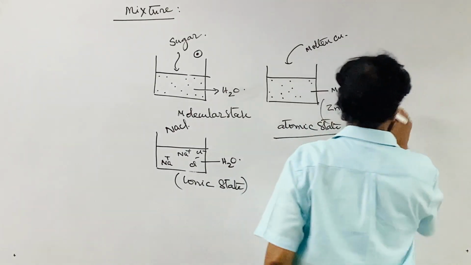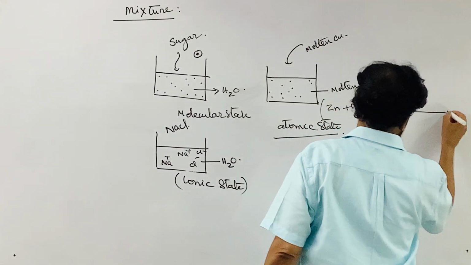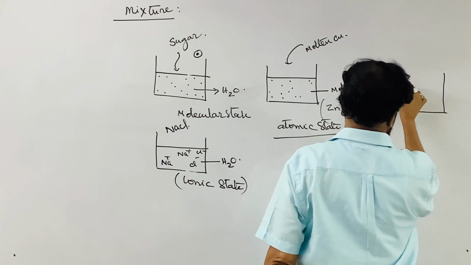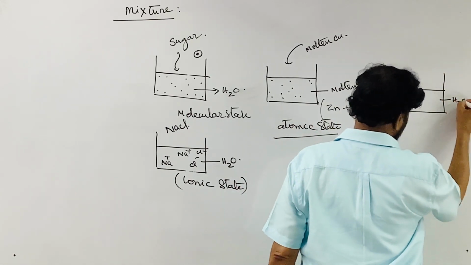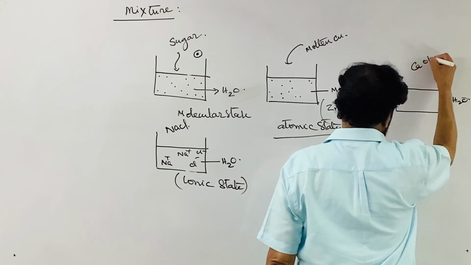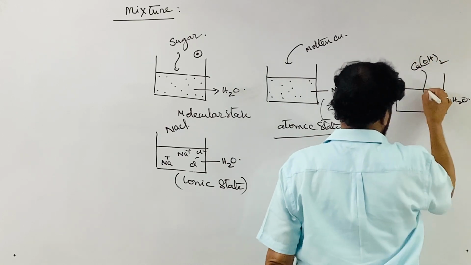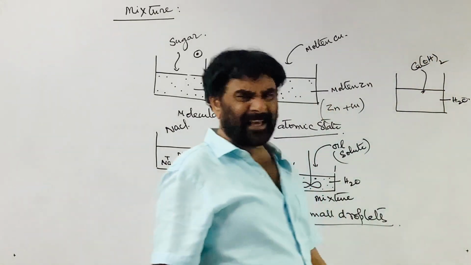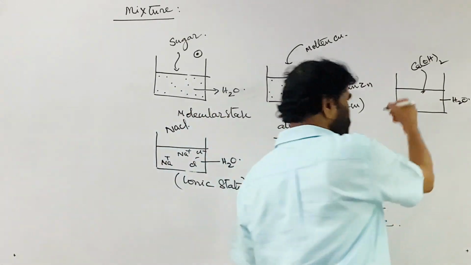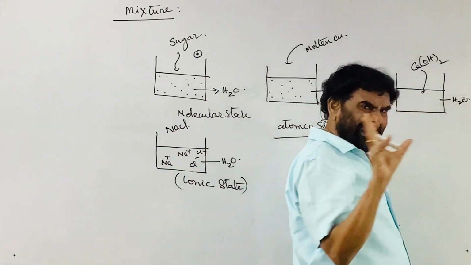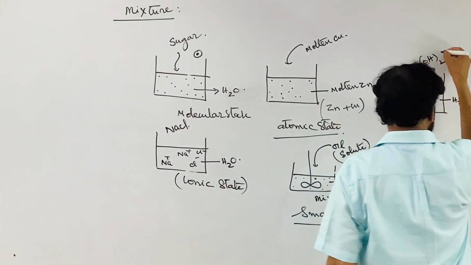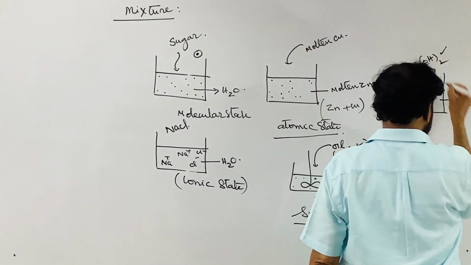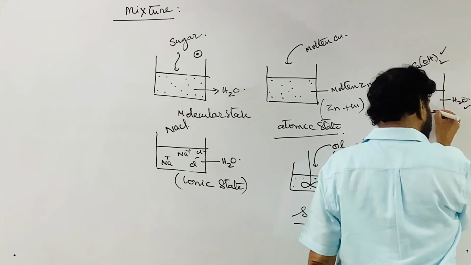If you come to the other one, take water again, and calcium hydroxide is added. The solubility of calcium hydroxide is very low. You stir it, and a milky solution is formed. Here this is the solute, this is the solvent. The solute is dispersing in the solvent.